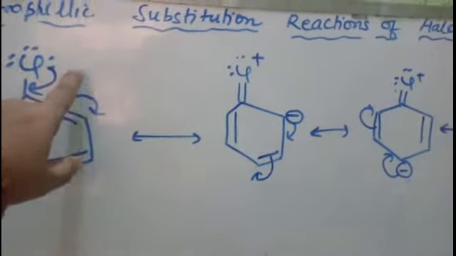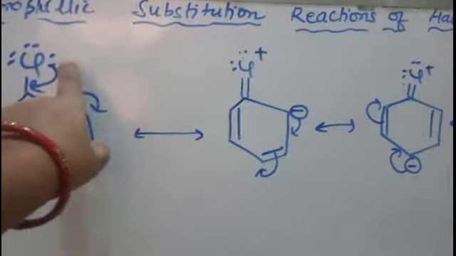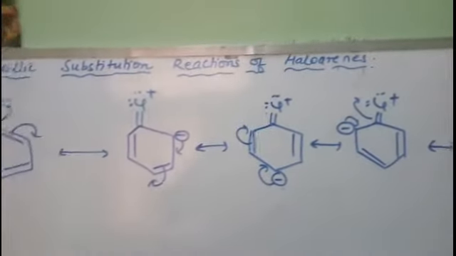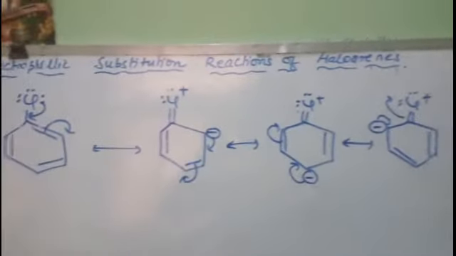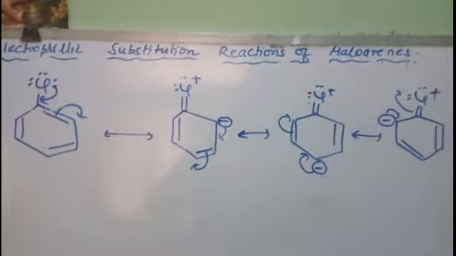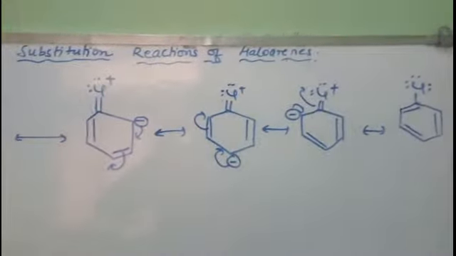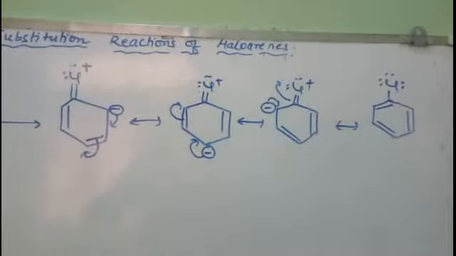We have studied in first year how to decide whether a group is ortho, para or meta directing. So you see here these electrons, they will delocalize with the benzene ring, and you can see that at the ortho and para positions the electron density is more in the resonating structures. Since the electron density is more at these ortho and para positions, the electrophile will come and attack at the ortho and para positions only. Hence the chloro group is ortho para directing, all the halo groups are ortho and para directing, and the products formed in this electrophilic substitution reaction will be ortho and para substituted products, right?